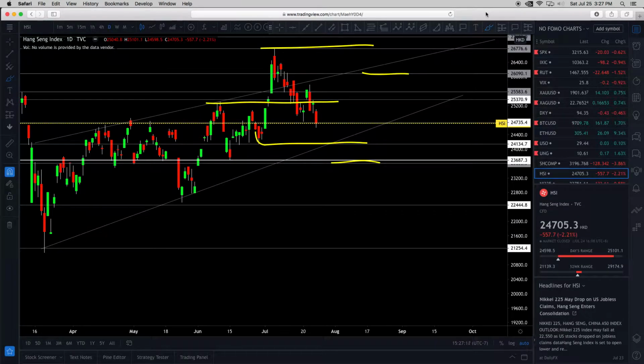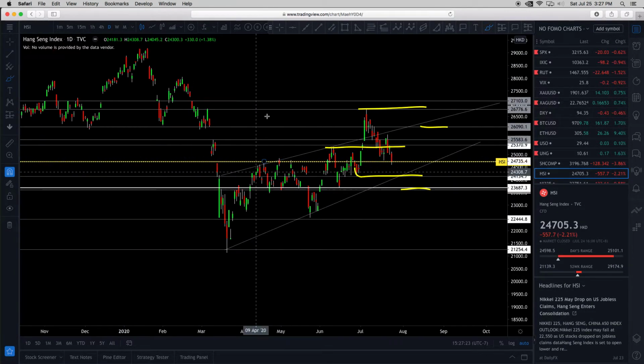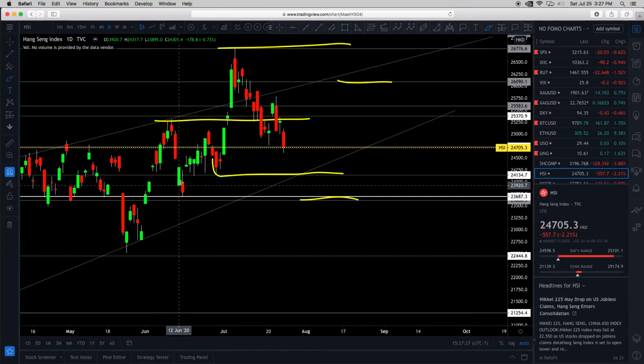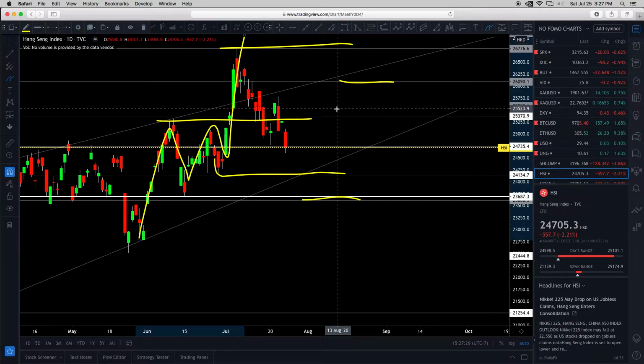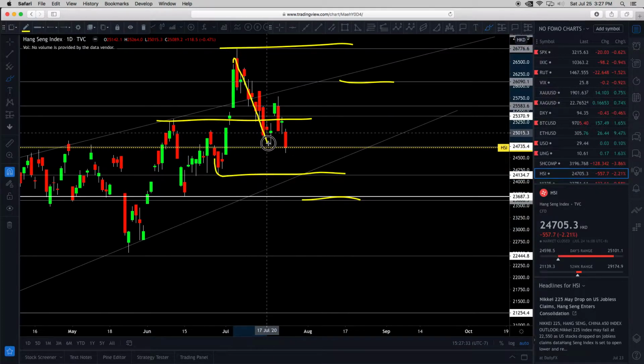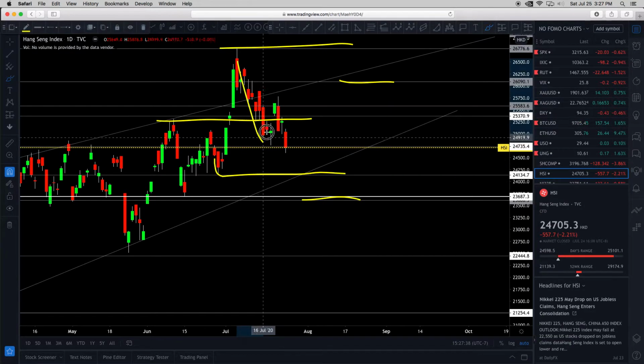Next, Hang Seng Index, the Hong Kong Index. I'm going to skip all the stuff in the back here and just look at the past month. It was an uptrend, but now it's in a confirmed downtrend. Think about it: this is technically a higher low, but then we had a lower high and then a lower low. So now it's downtrending.